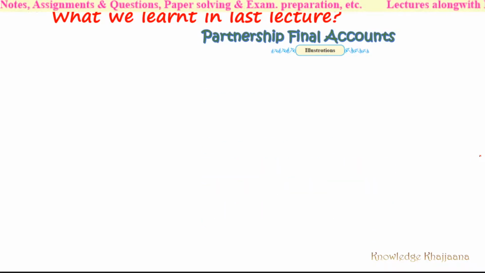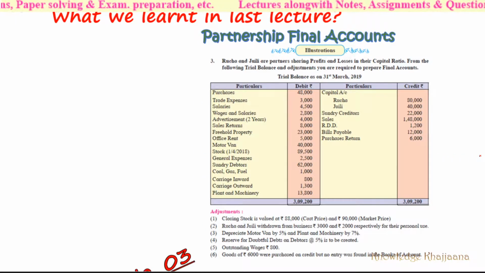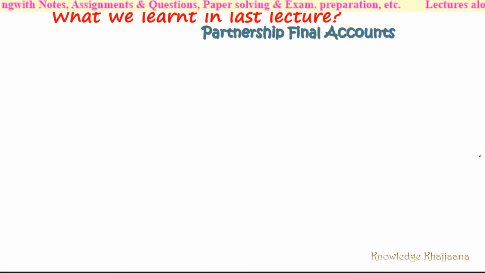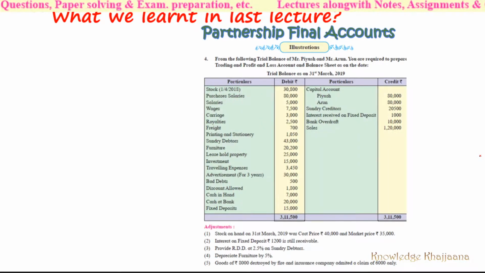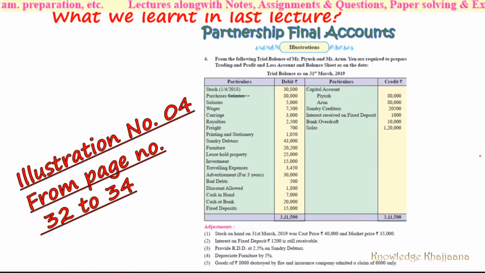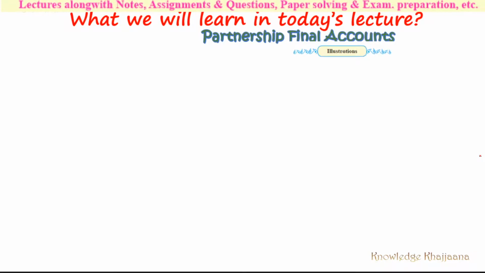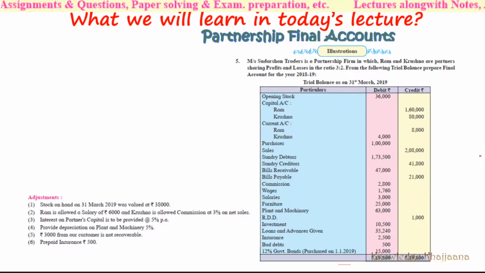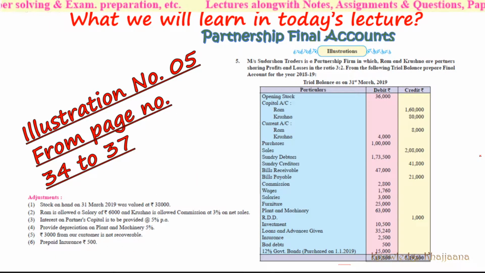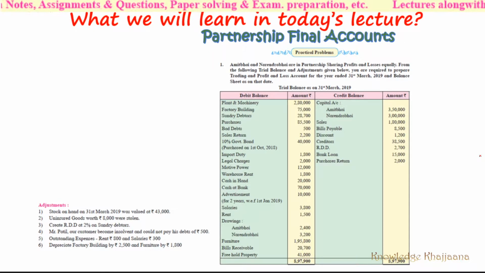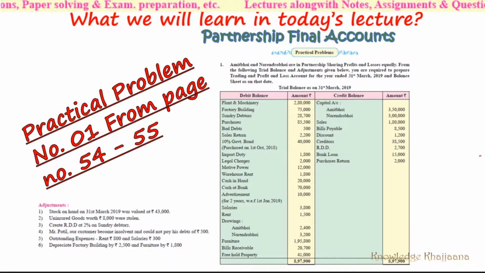What we learned in our last lecture, that is partnership annual accounts illustration number 3, was given on page number 29 to 31. And we learned one more illustration, illustration number 4, which was given on page number 32 to 34. What are we learning today? Today onwards we are going to solve the practical problems also. But before that, we are going to learn illustration number 5, which is given on page number 34 to 37, as well as practical problem number 1, which is given on page number 54 to 55.